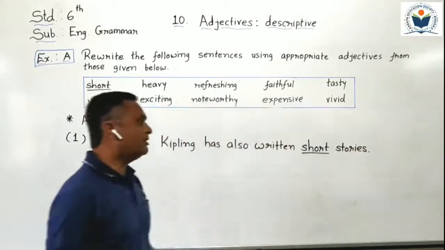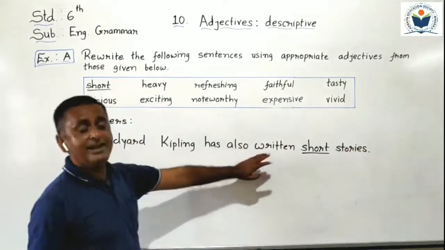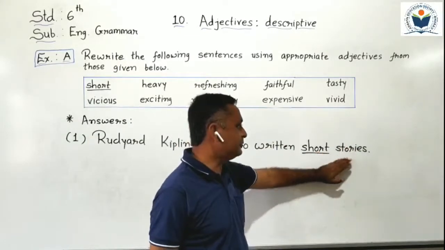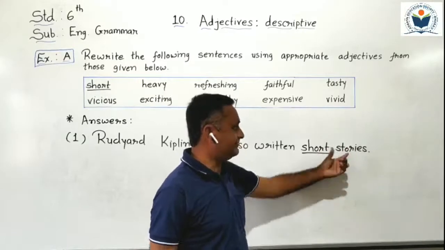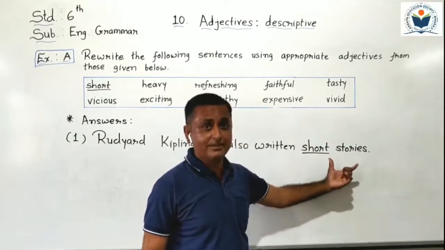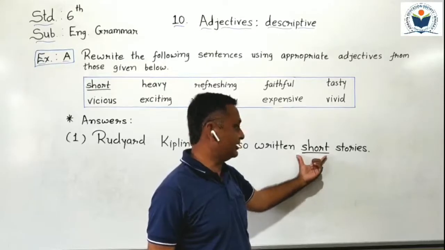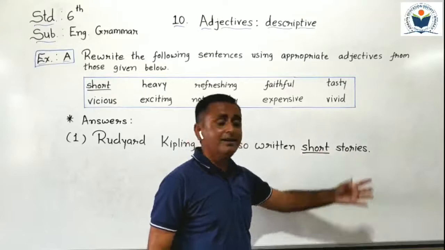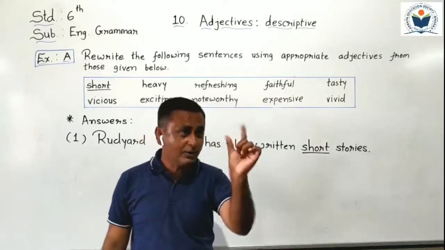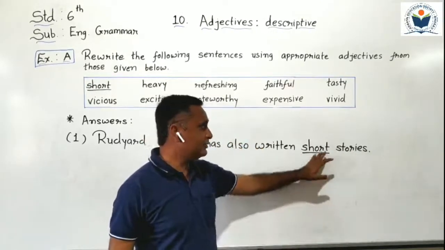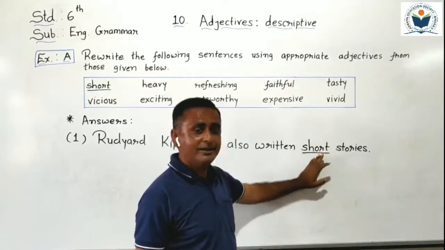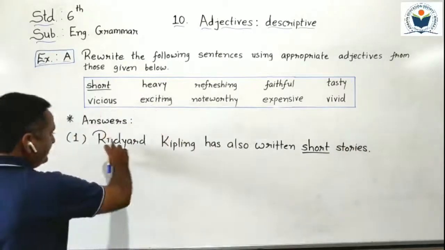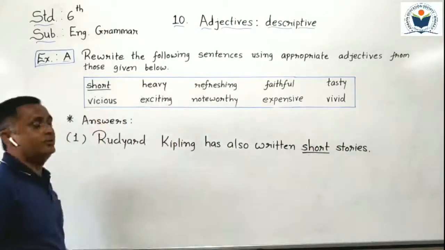Here, the word short I added as an adjective. It defines the noun stories. So short stories, here we can see the story's size. I put the descriptive adjective short here. It describes the story. How is the story? Short story. So it defines the stories. Okay, so I add here short story. You have to complete your answer sentence in your textbook.